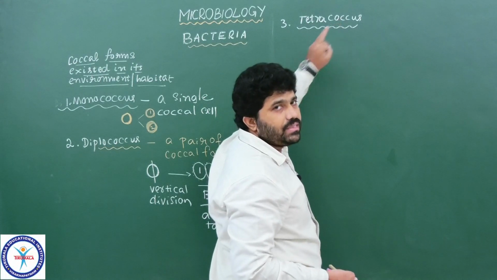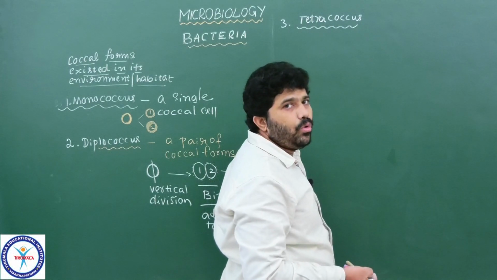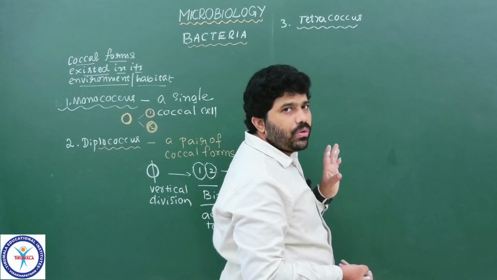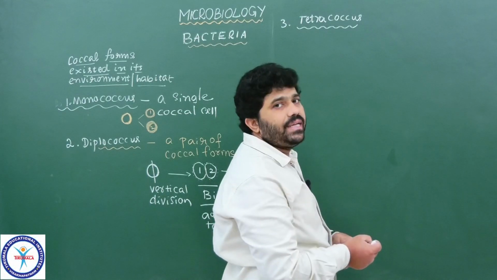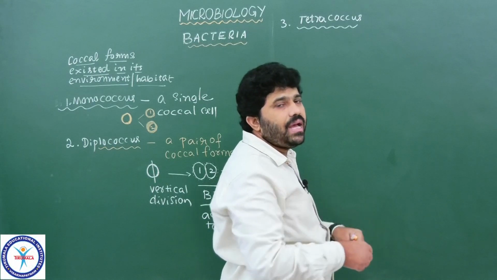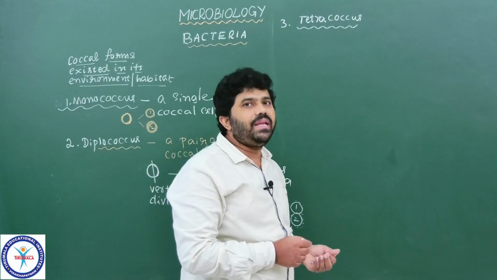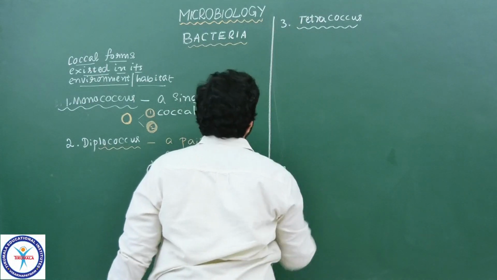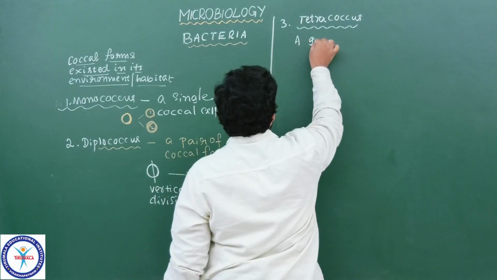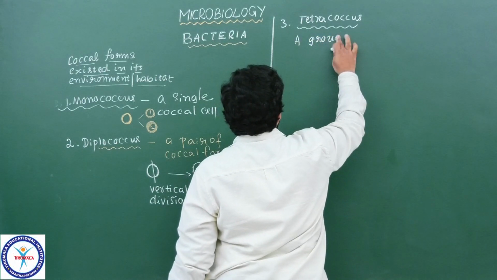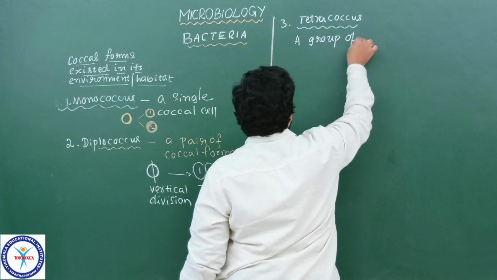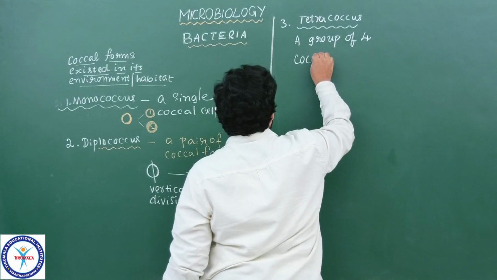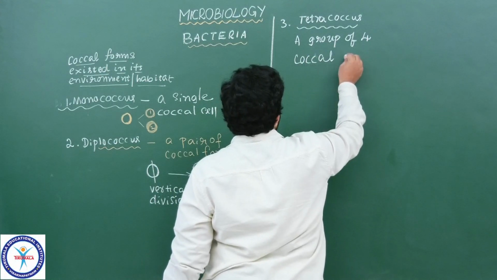Tetracoccus, diplococcus, monococcus: in the term we have the word coccus indicating the shape of the bacteria. Before that, the term indicates the number of cells participating in the adhering or binding condition. So how many cells do we see here? Four cells, means a group of four coccal cells.